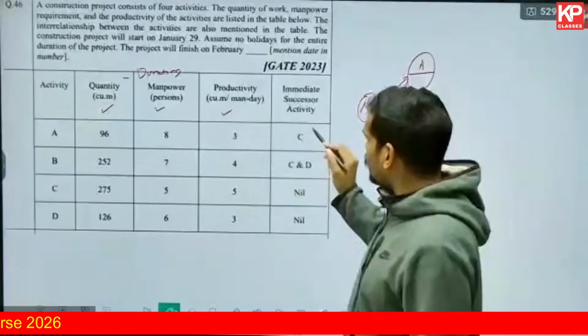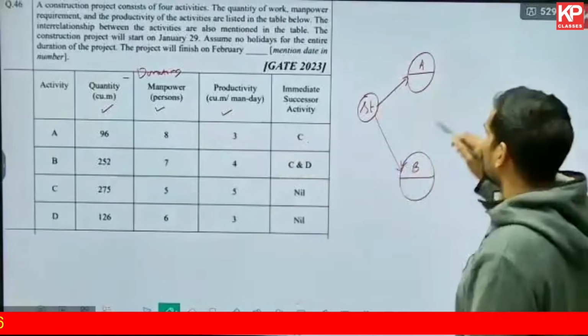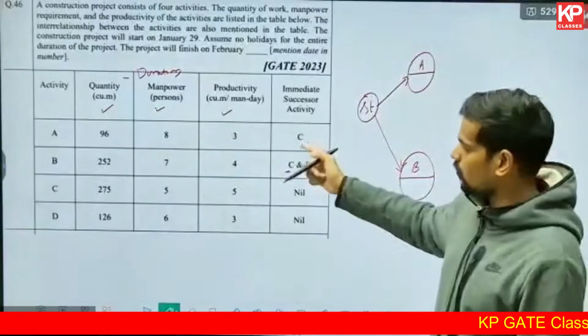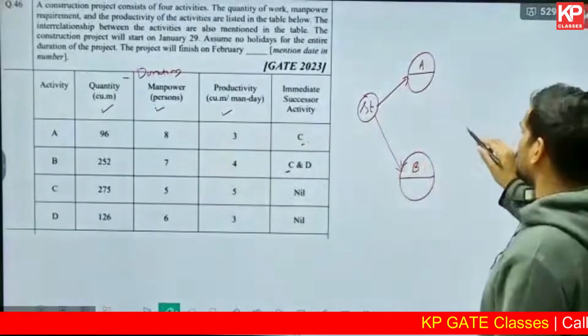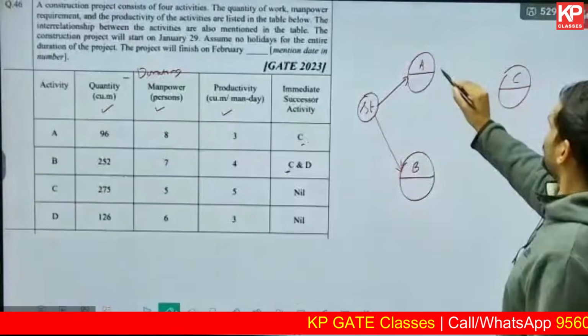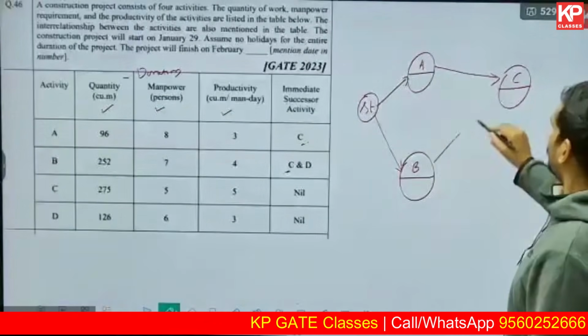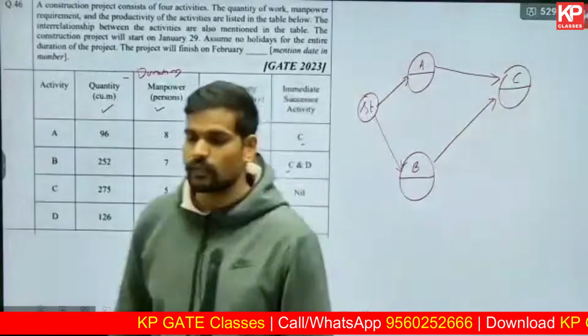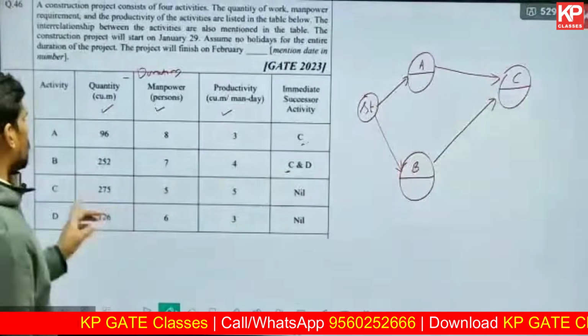Then the activity C is a successor to A, and C is also a successor to B. That is given. C is in the successor list for A, and C is in the successor list for B.